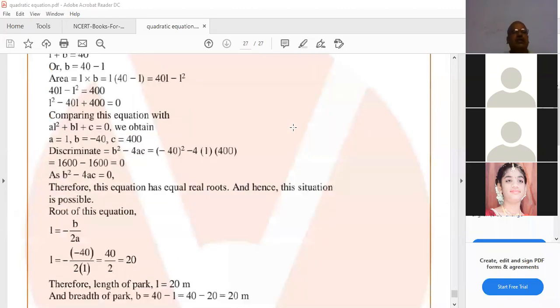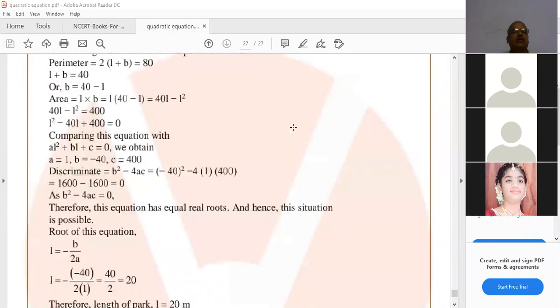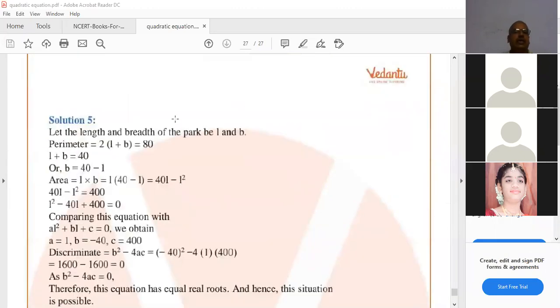See the solution. Let the length and breadth of the park be L and B. 2 of L plus B equal to 80. L plus B equal to 40. B equal to 40 minus L. And area L into B equal to L into 40 minus L. 40L minus L square equal to 400.